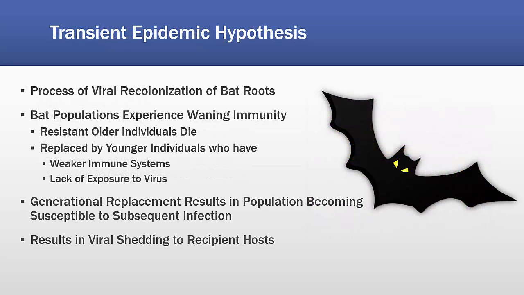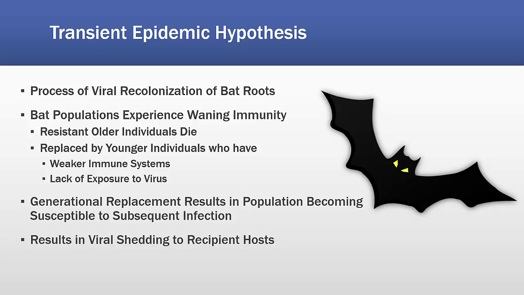Now, an alternative hypothesis is what is called the transient epidemic hypothesis. So this is the process of viral recolonization of bat roosts. So over time, bat populations experience waning immunity as older individuals who are resistant die, and younger individuals who have either weaker immune systems or have never been exposed to the virus replace them.